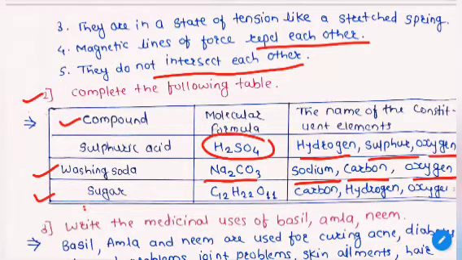The third is sugar. The molecular formula of sugar is C12H22O11 and its constituent elements are carbon, hydrogen and oxygen.